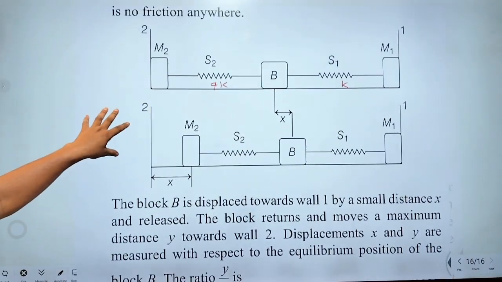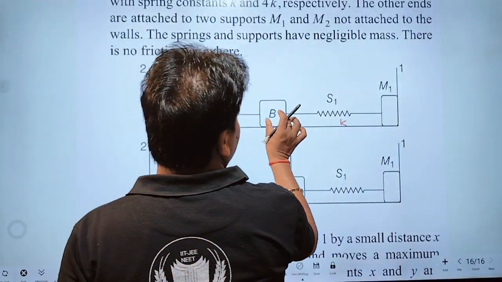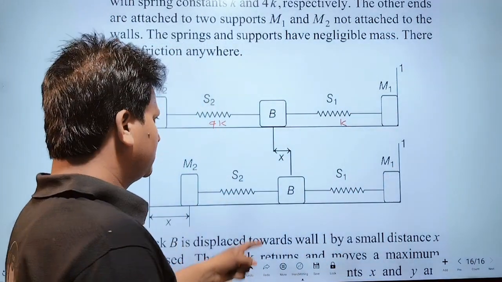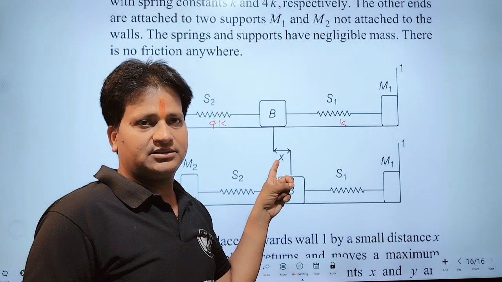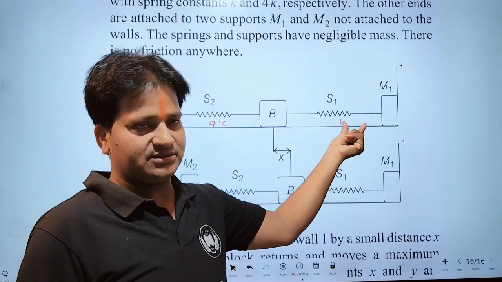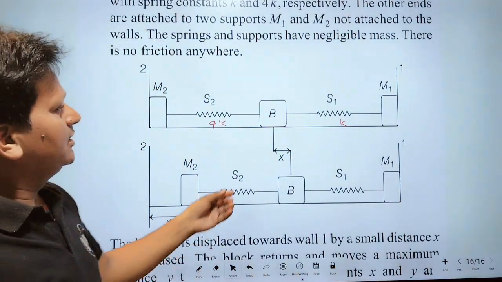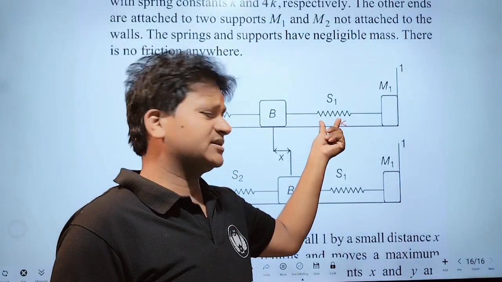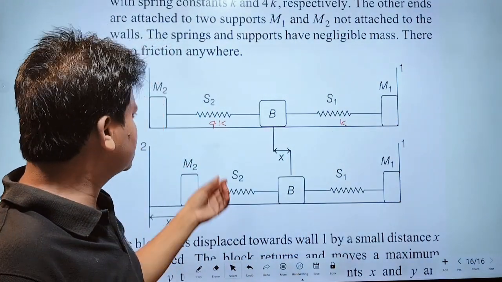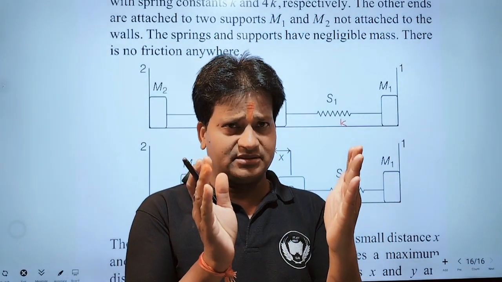What will happen if B is displaced? B is displaced towards wall 1 by amount x. If the block is displaced x towards wall 1, therefore a spring elongates.